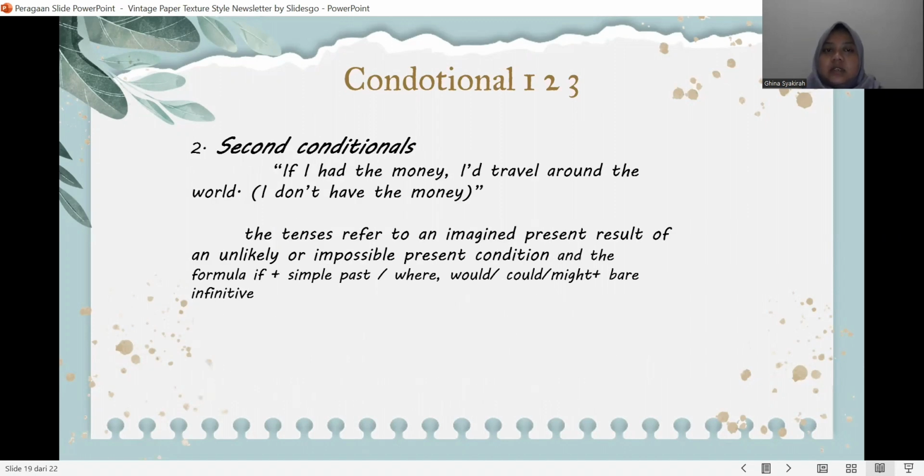Second conditional. If I had the money, I'd travel around the world. This tense refers to an imagined present result of an unlikely or impossible present condition. The formula: if plus simple past, then would, could, might plus infinitive.